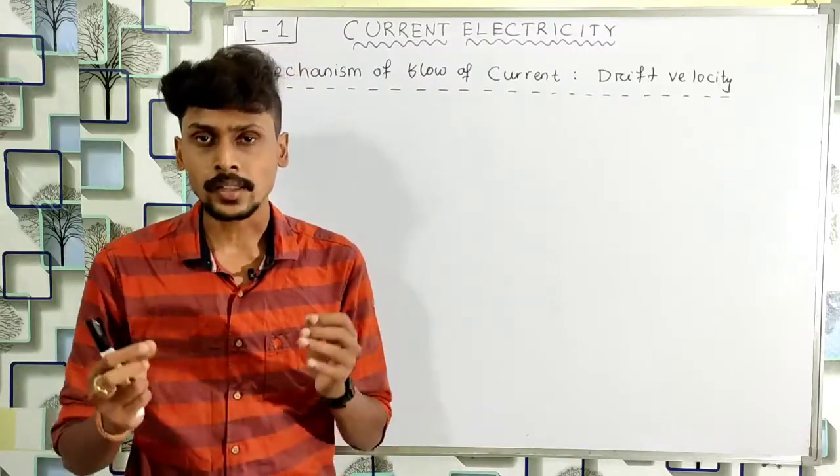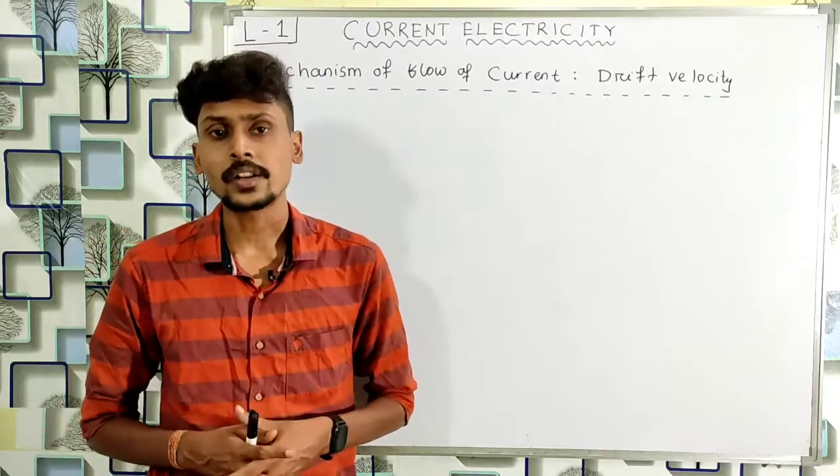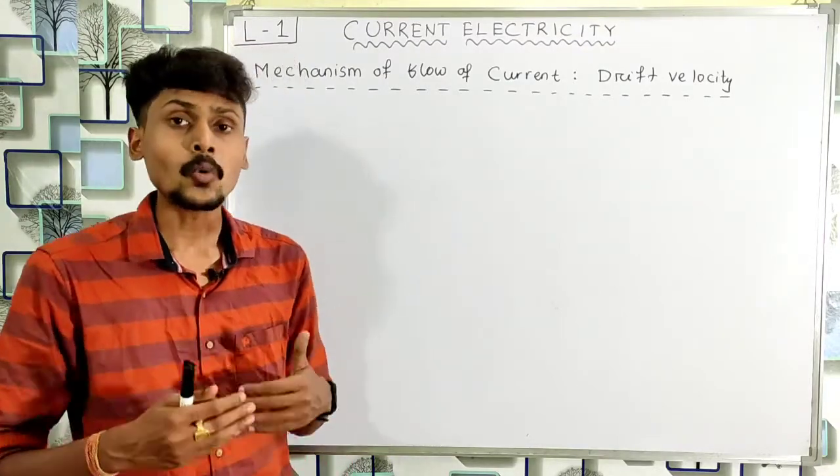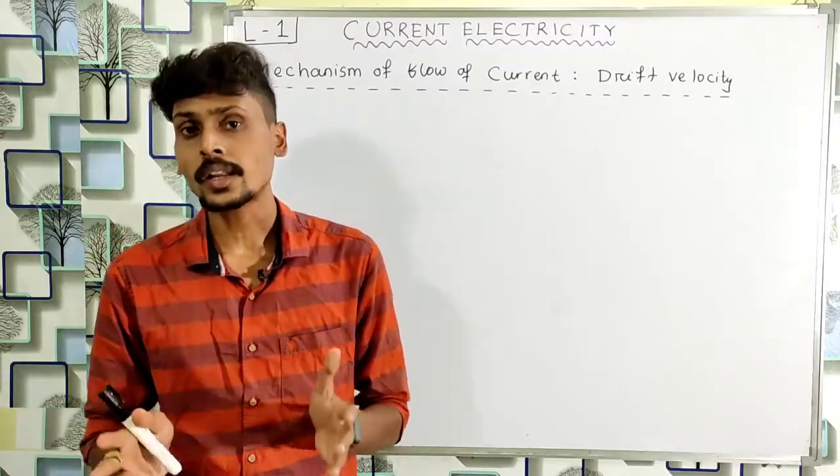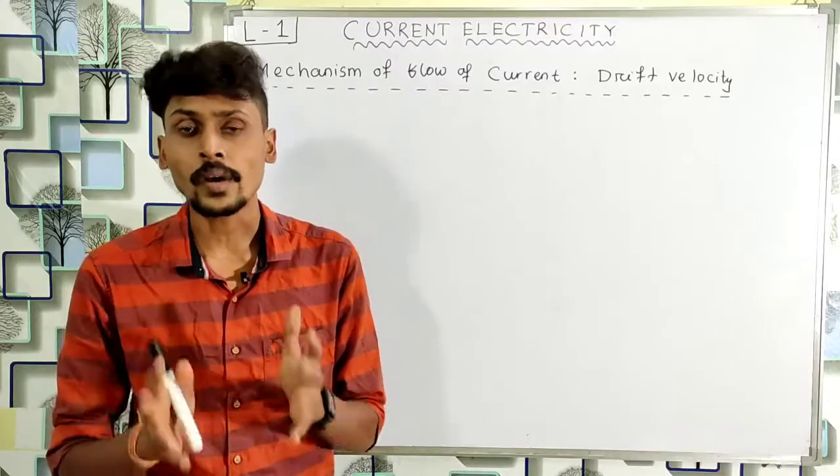But as soon as I connect a battery to the wire, I will get electric current. So we have to know what the mechanism of flow of electric current is, or what happens when we connect a battery to a conductor or to a wire.